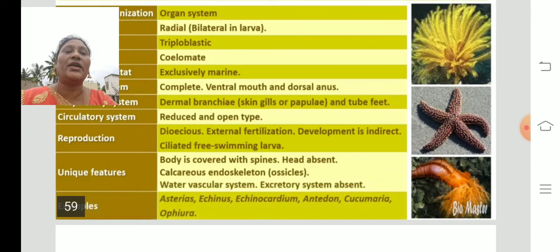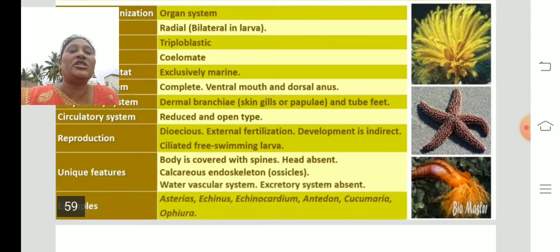So there are dermal branchiae, that means the skin gills or papulae, and they have the tube feet. The circulatory system is reduced, they have the open type of circulatory system. In reproduction they are dioecious. Male is a male, female is a female. We can find the external fertilization. Development is indirect and they have ciliated, free swimming larvae.